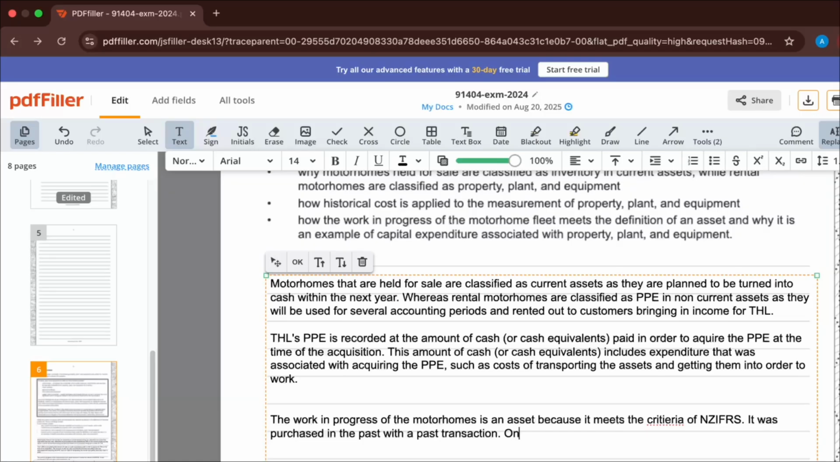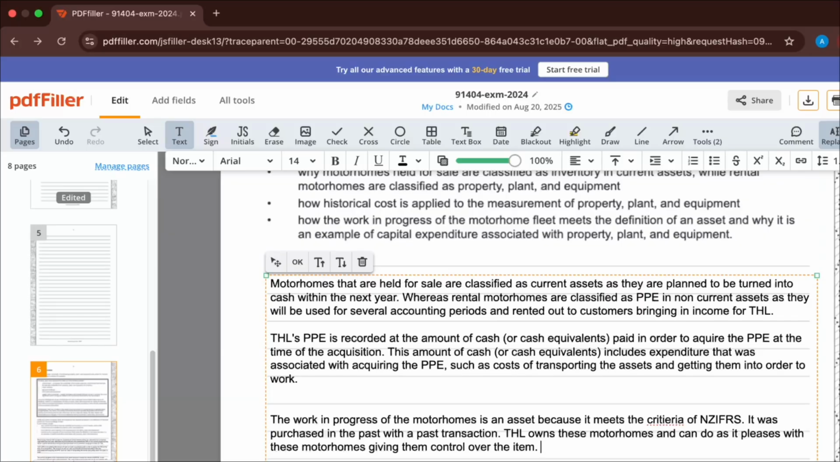We'll say THL owns these motorhomes and can do as it pleases with these motorhomes, giving them control over the asset, over the item, because it's not confirmed to be an asset yet.